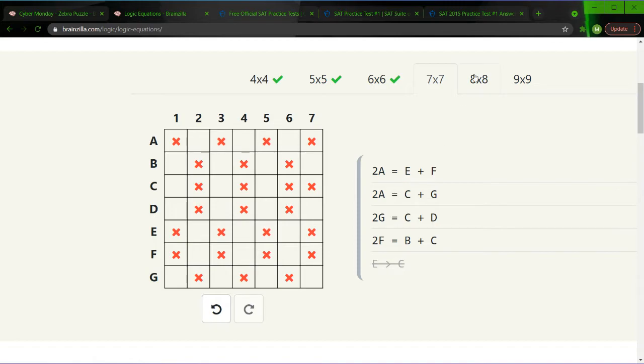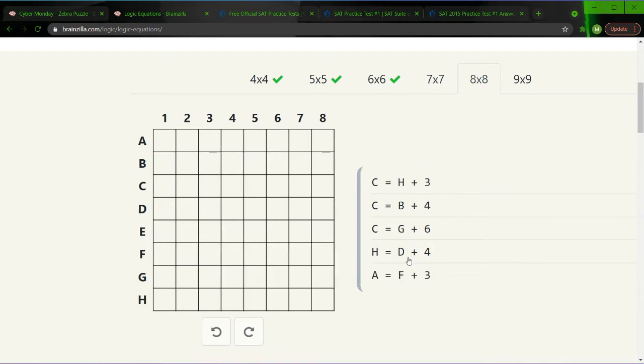Like, here, let's hop over to H for a second. You see this? This is actually a bunch of simple equations that we can run over. For instance, we already know that C is greater than H, B, and G. In fact, it's 6 greater than G, so C is either 7 or 8. However, we also know that H is the greatest of these 3. H is 1 more than B, and B is 2 more than G. Furthermore, we know H is equal to D plus 4, or in other words, C is equal to D plus 7. So on this one, we know C is here, and D is the minimum.